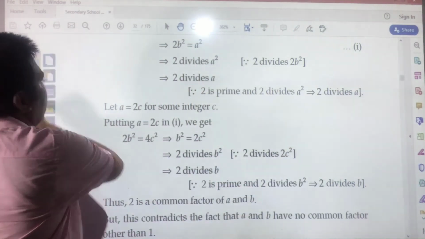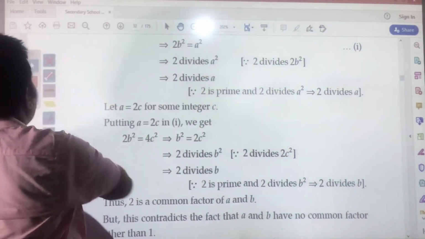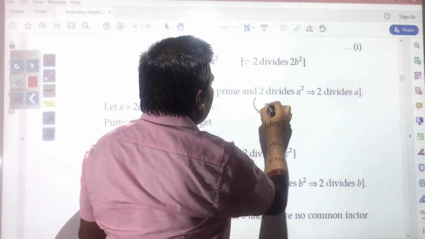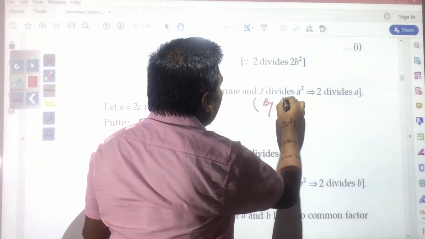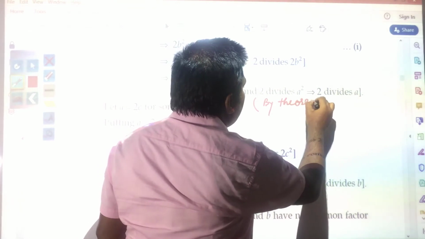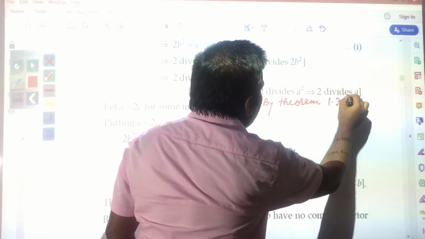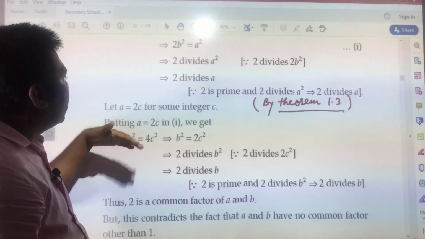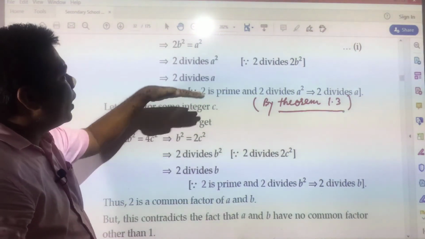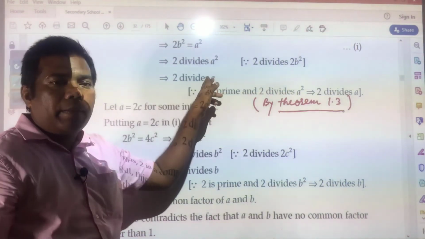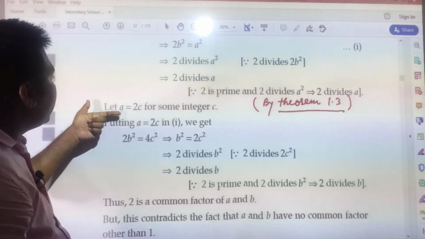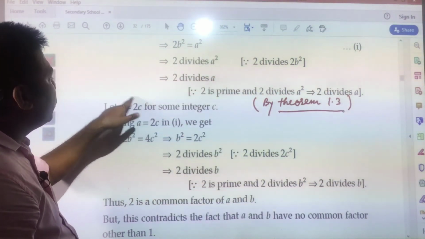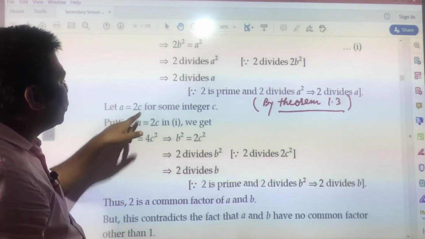Now, if required, you can write this by theorem 1.3. Then one thing we have proved, that 2 will divide a. Now, let a is equal to 2c. Suppose we have supposed a is equal to 2c.